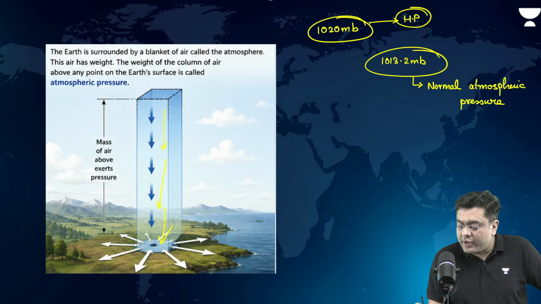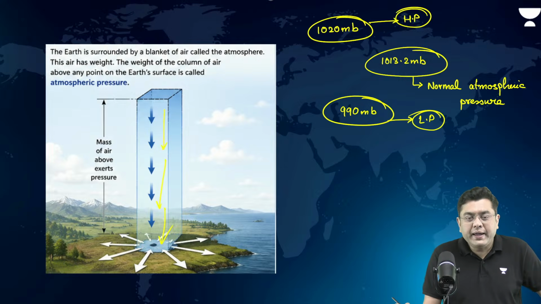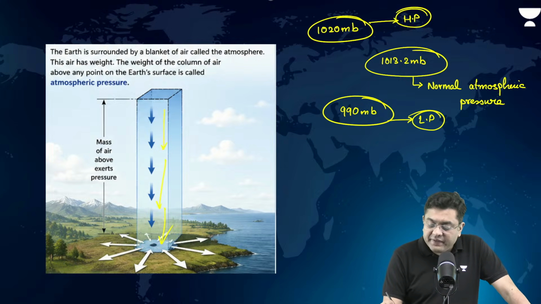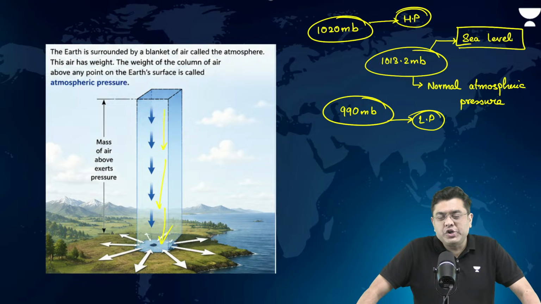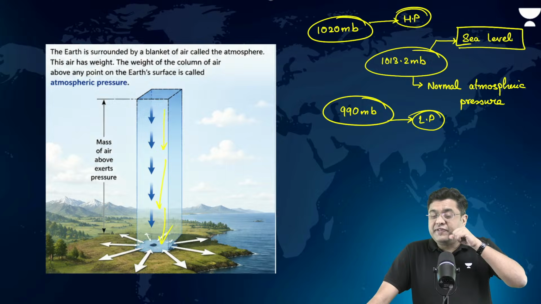If a region has 990 millibar, it will be considered a region of low pressure. Now, this is basically the pressure experienced at sea level. So that is your normal atmospheric pressure experienced at sea level, 1013.2 millibar.